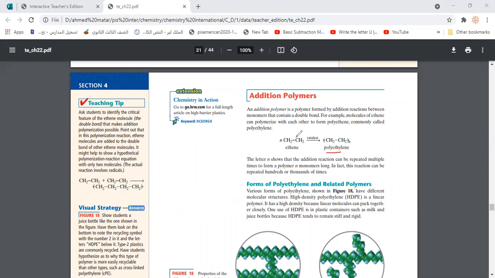Why polyethene? Because the repeated unit is the ethene one. So this N refers to the number of times this kind of polymerization, or this kind of addition reaction, could be repeated.